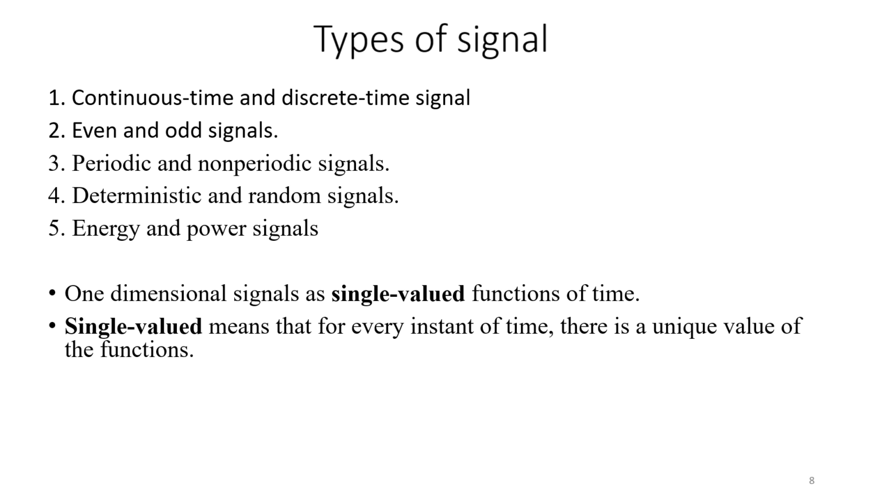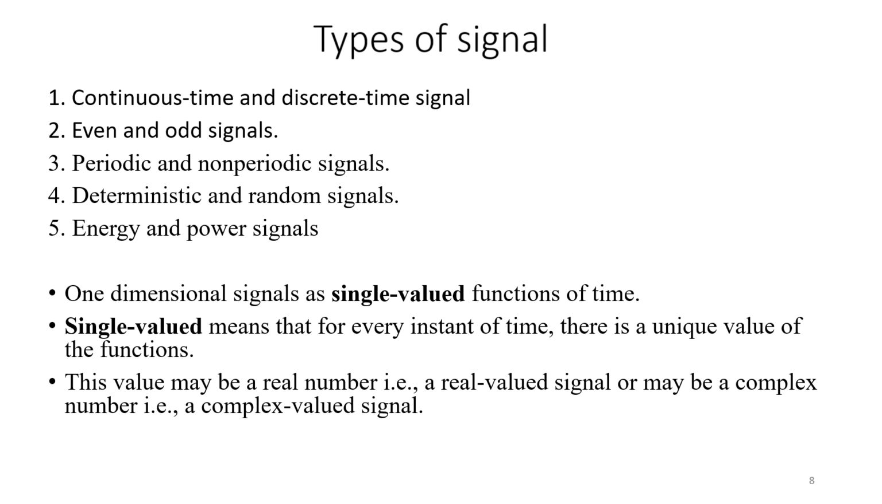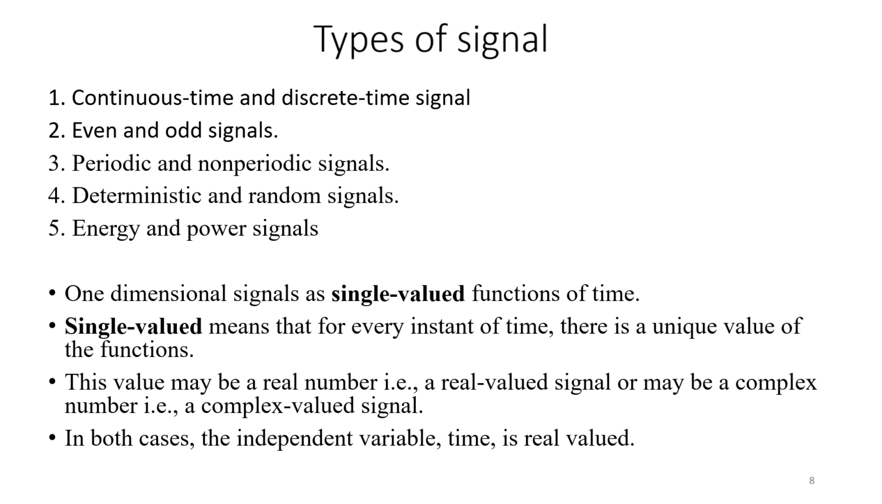If we are going to represent it in mathematical form, at every instant of time only one value of the function is varying. This value may be a real number, that is a real valued signal, or maybe a complex number, that is a complex valued signal. So in both cases the independent variable is time. With respect to time we see how this function varies. So for this case we can say the independent variable is time, which is a real value.